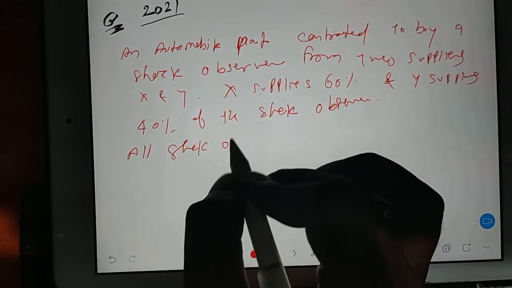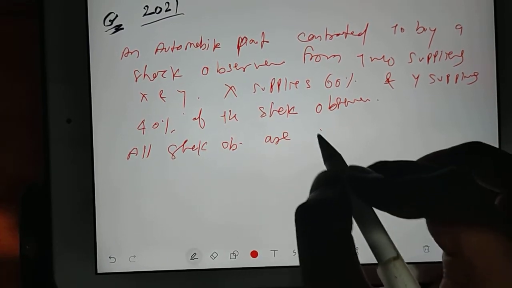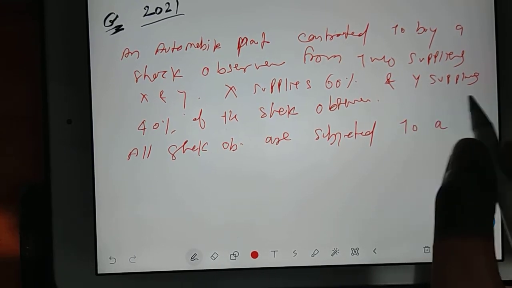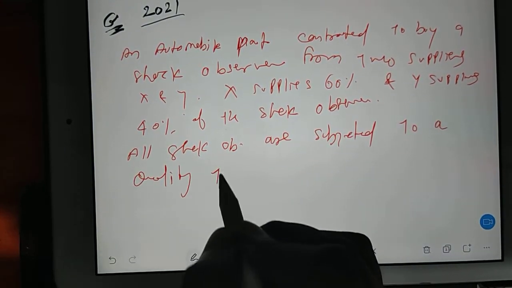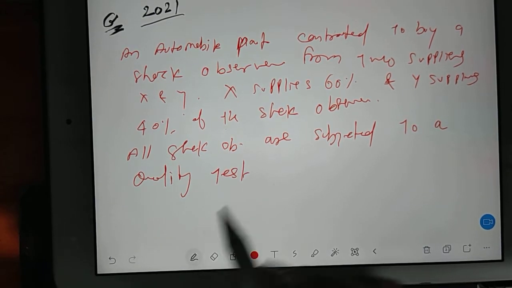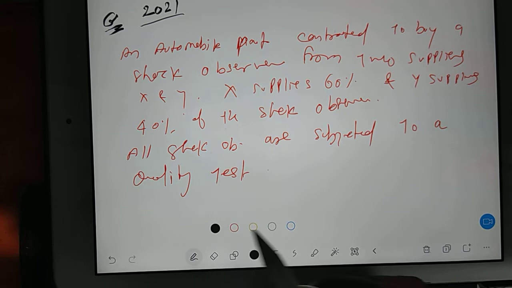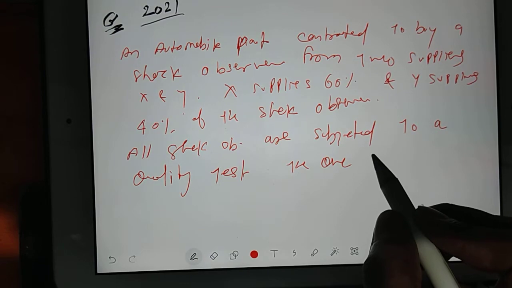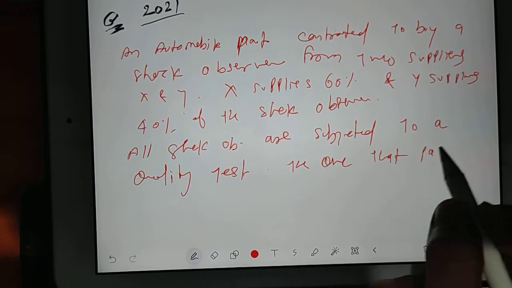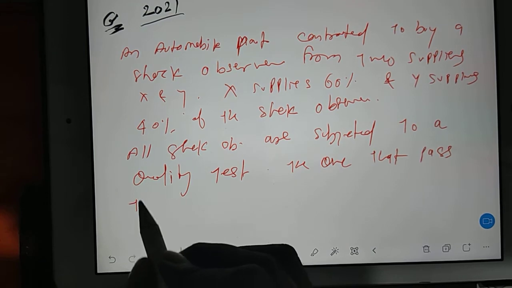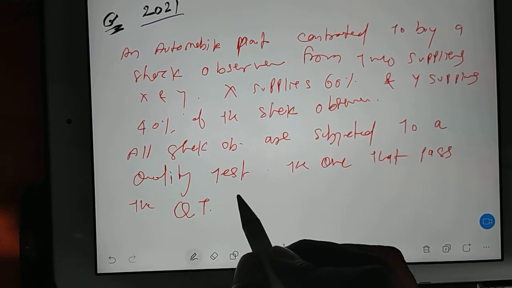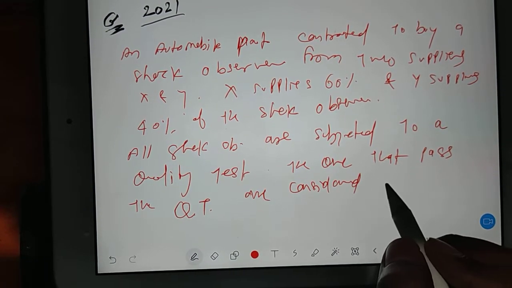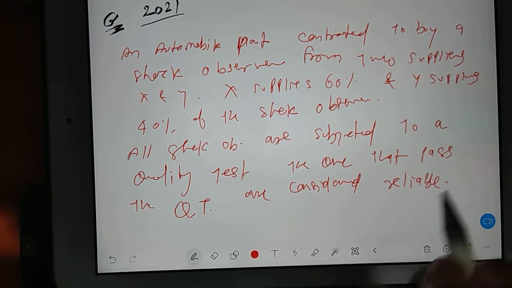All shock observers are subjected to a quality test. The ones that pass the quality test are considered reliable.